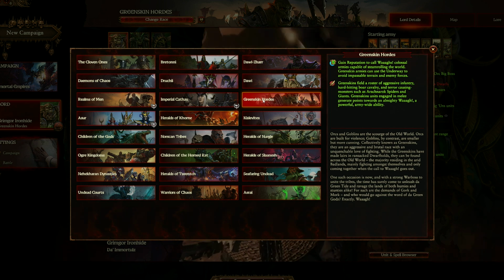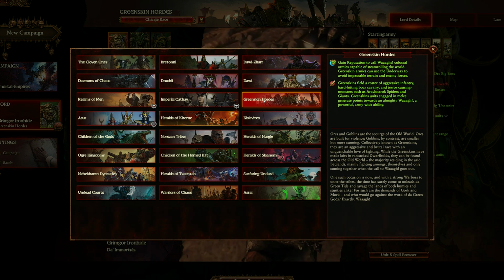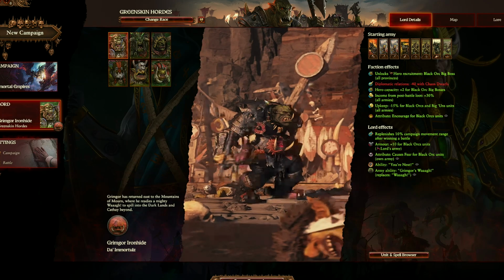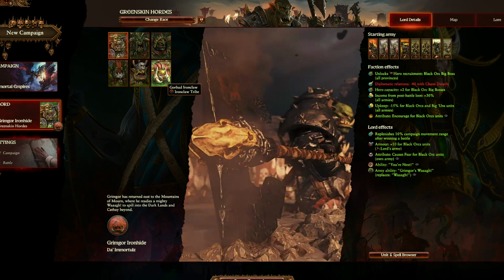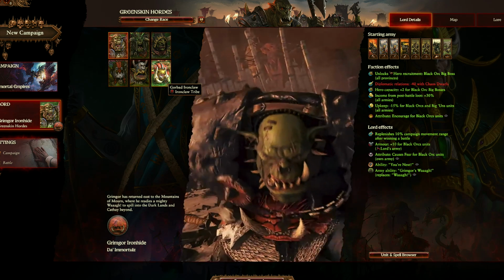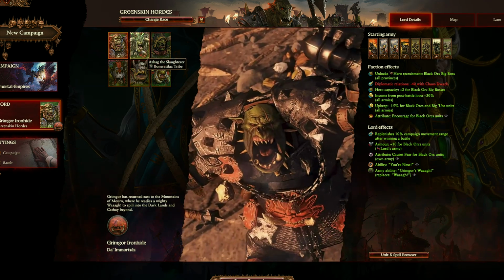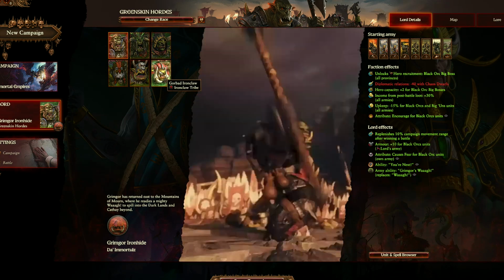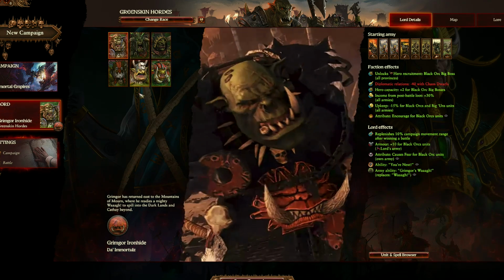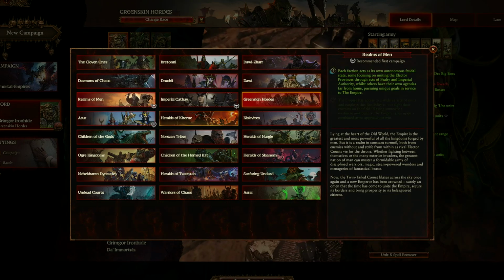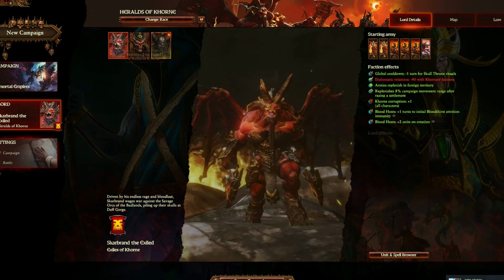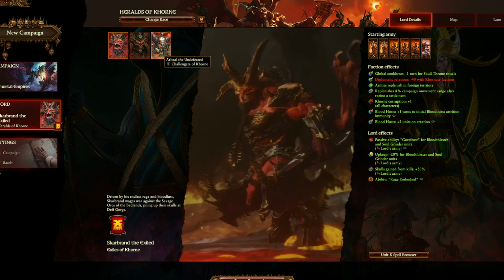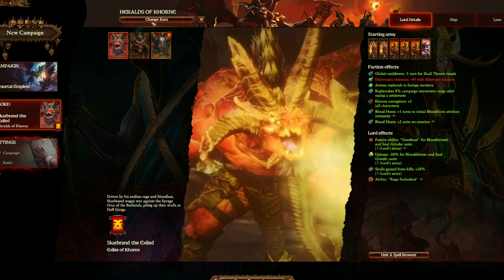So I mentioned that this mod has been updated as recently as just a couple of days ago. So you can see here, of course, Gorbad is in here. He is the Ironclaw tribe. In fact, all of your greenskins, with the exception of Grimgor here, have the name tribe in them. I noticed the same thing in game, and I'll show an example of that in just a moment. It looks to me like the Heralds of Khorne all keep the original names. I can't remember for sure, but I think those are the original names from vanilla.